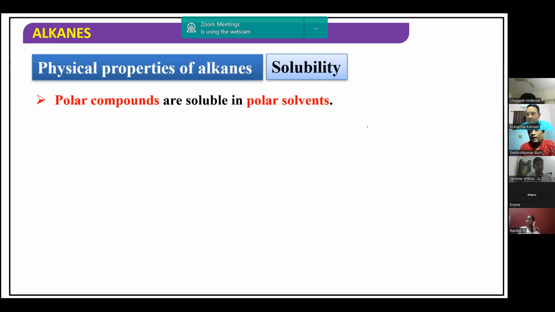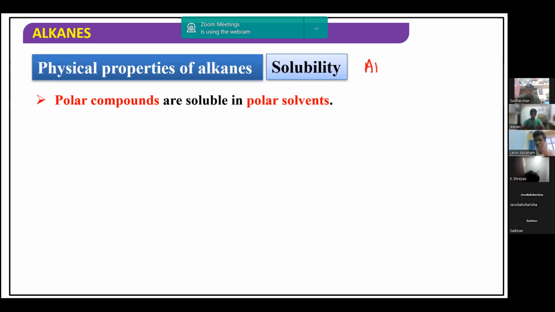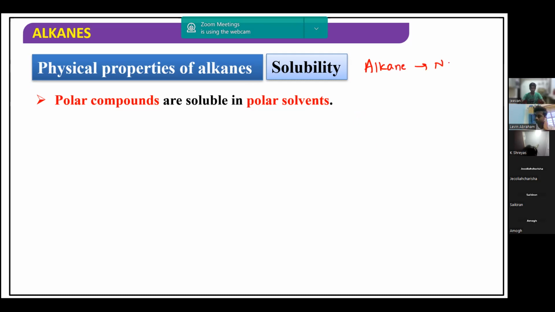So alkanes are non-polar in nature, because the electronegativity difference between carbon and carbon, and carbon and hydrogen, as I explained yesterday, is very small. Therefore, no polarity is developed in the molecule.